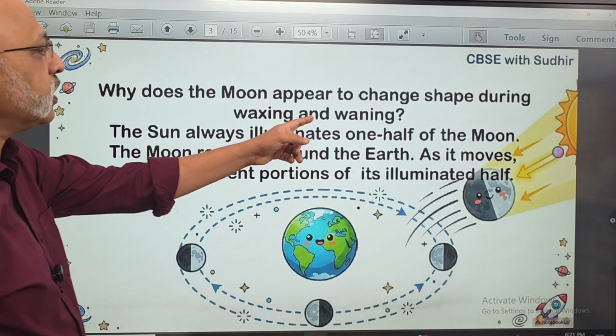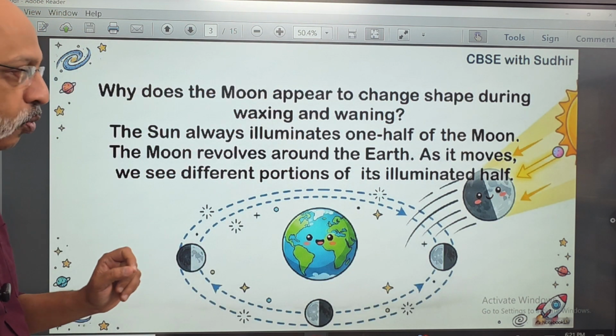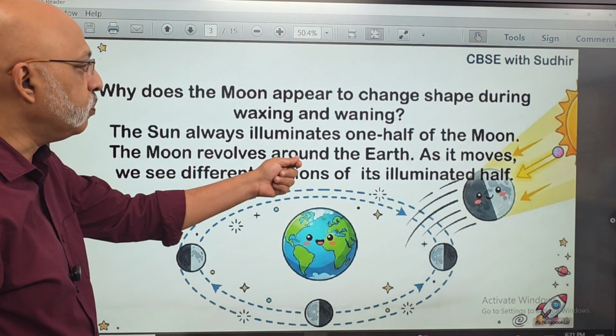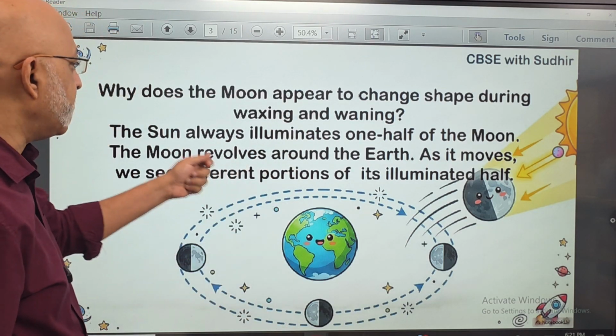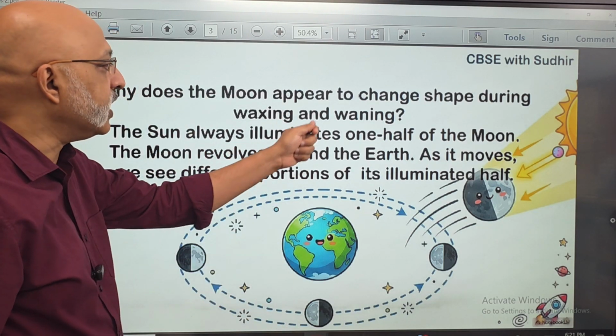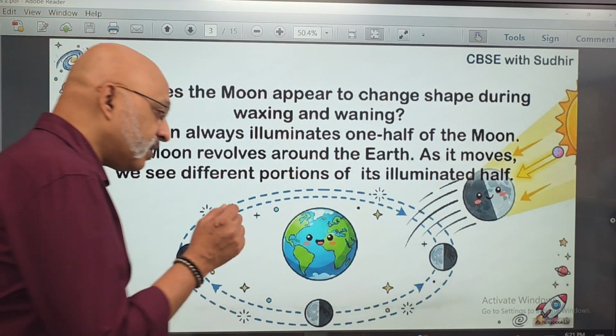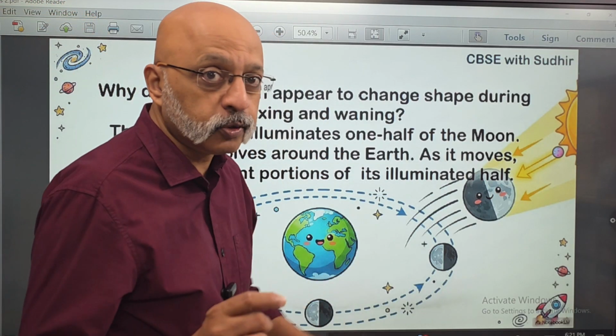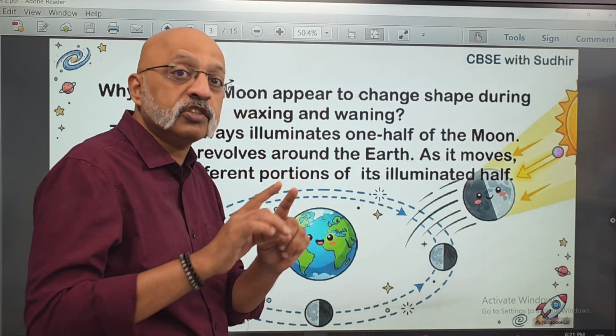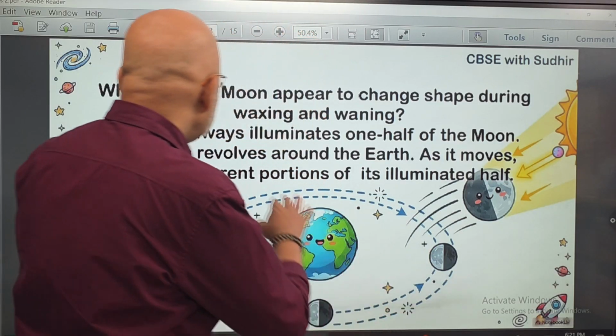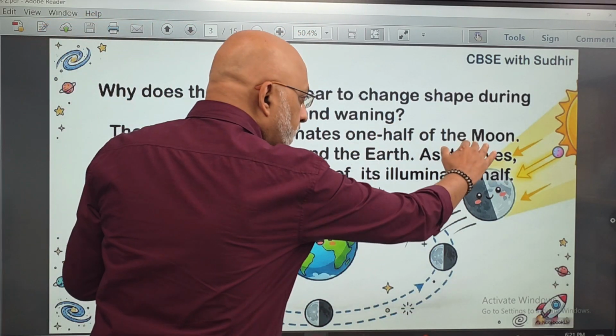Why does the moon appear to change shape during waxing and waning? The sun always illuminates. That's why I'm revising it in the slide deck. The sun always illuminates one half of the moon. And why am I revising it? Because I know there will be doubt. So I don't want you to finish this video with any doubt in your mind. The sun always illuminates one half of the moon.